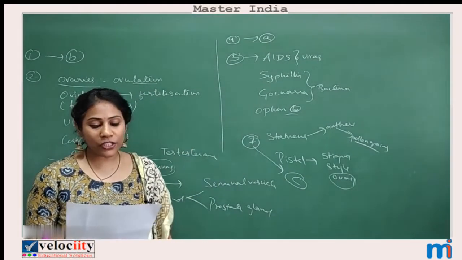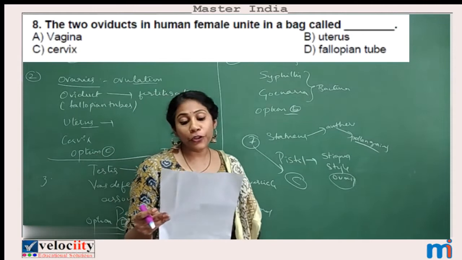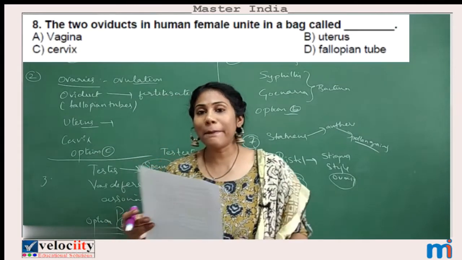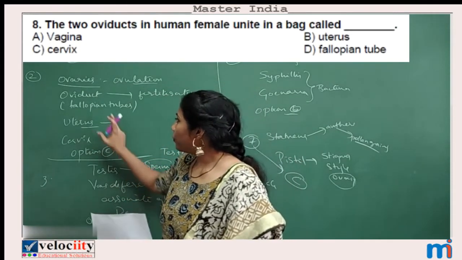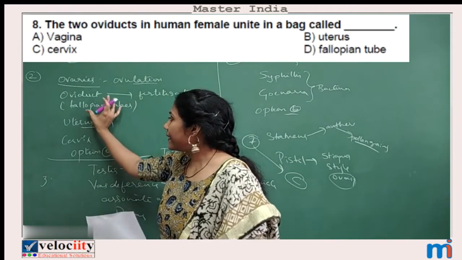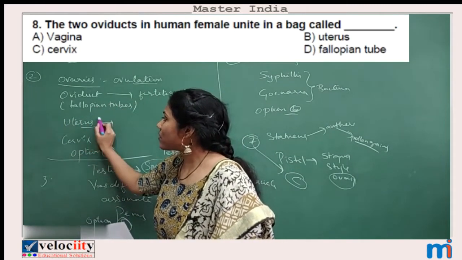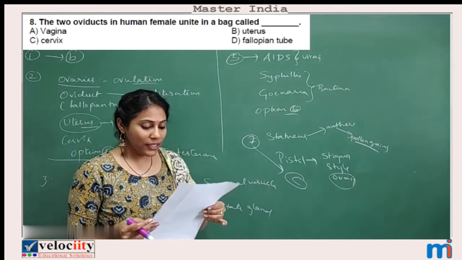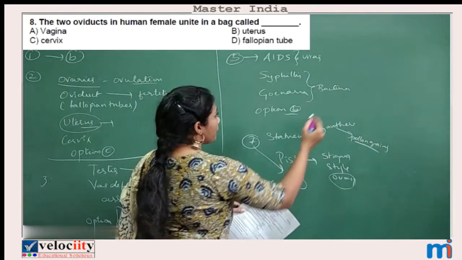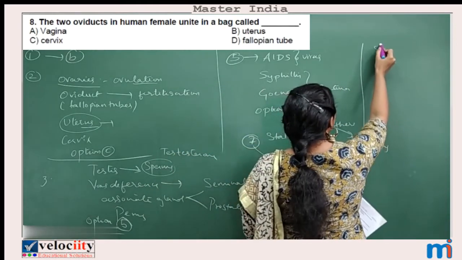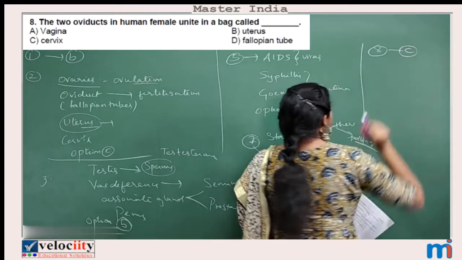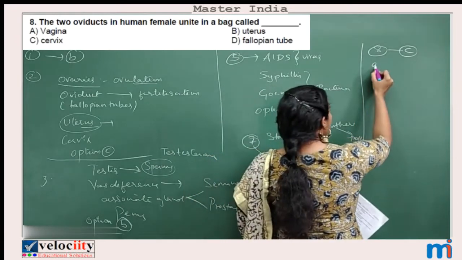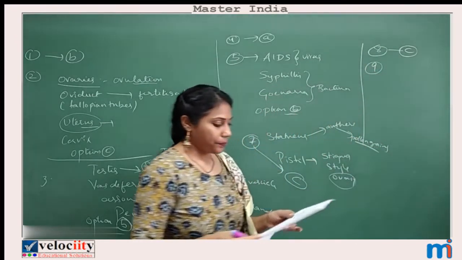Coming to eighth question. The two oviducts in human female unite in a bag-like structure called... See, the two fallopian tubes will get connected and they get opened into a bag-like structure called uterus. Isn't it? So, where is the option mentioned? Yes, option C. So, for eighth question, option C is the answer. Let's go for ninth question now.